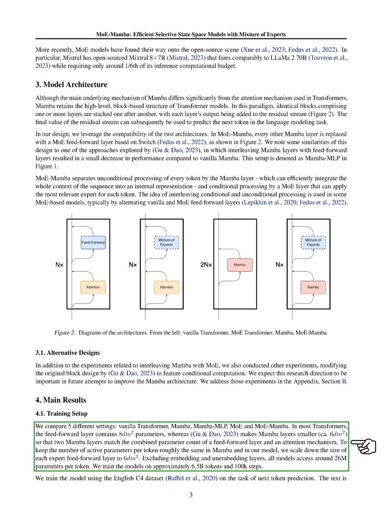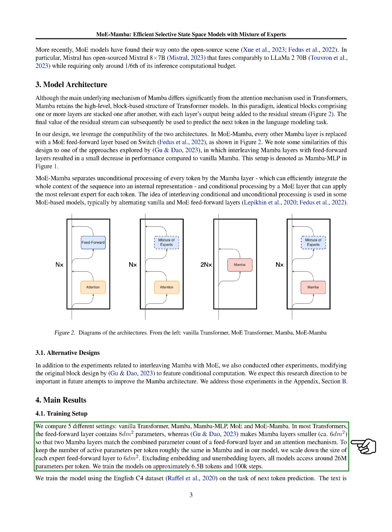In most transformers, the feed-forward layer has about 8 times the square of the model dimension parameters, while Mamba layers are smaller, roughly 6 times the square of the model dimension. This makes 2 Mamba layers equivalent to the combined parameter count of a feed-forward layer and an attention mechanism. To maintain a similar number of active parameters per token in Mamba and our model, we reduced the size of each expert feed-forward layer to 6 times the square of the model dimension. Excluding the embedding and unembedding layers, all models access around 26 million parameters per token.